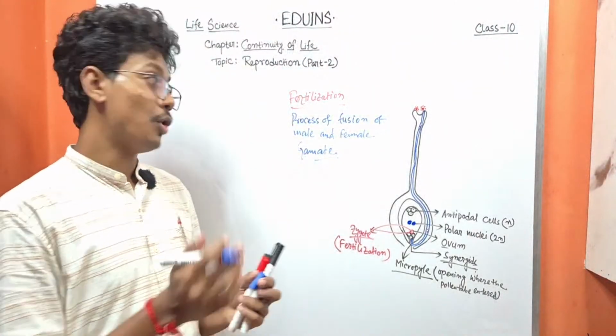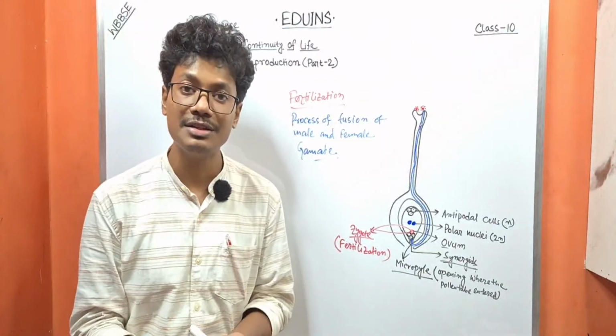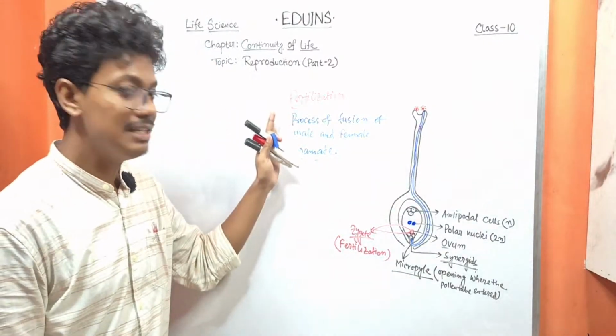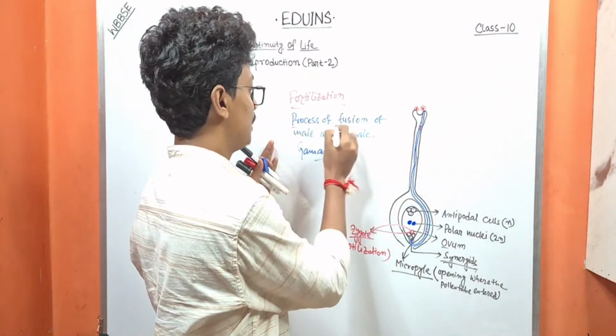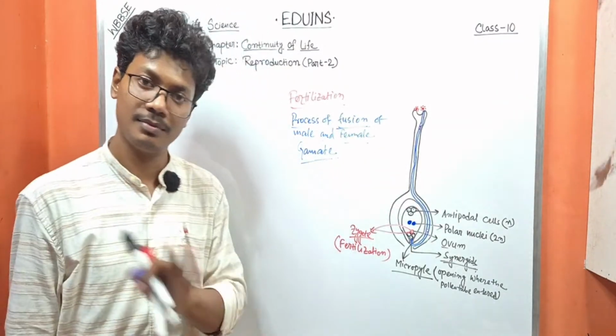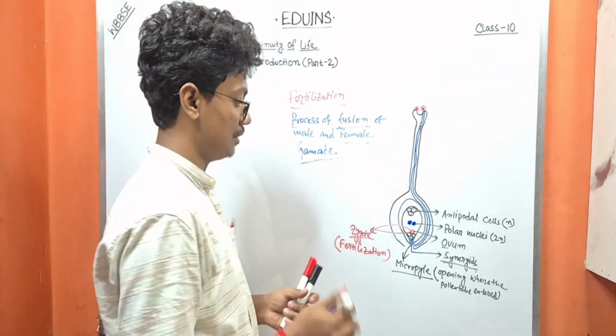Clear? So how does it differ from pollination? Pollination is the transfer of pollen grains from the anther to the stigma, but fertilization is the process of the fusion of male and female gametes. Clear?